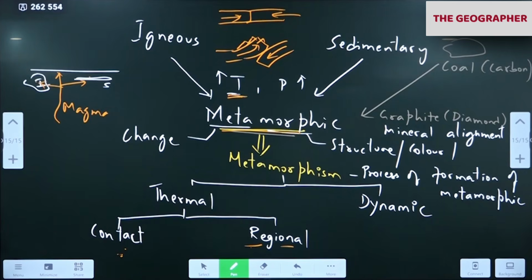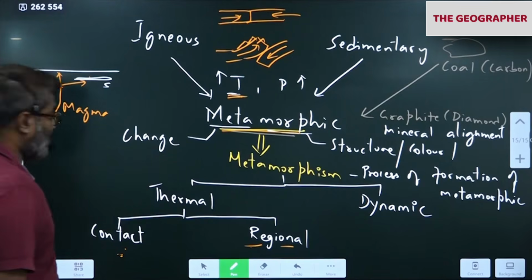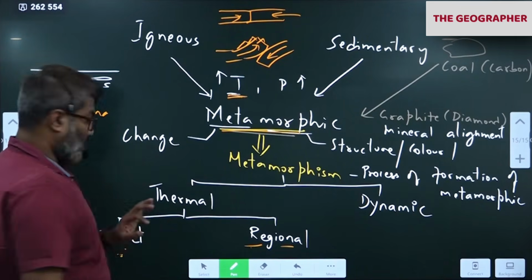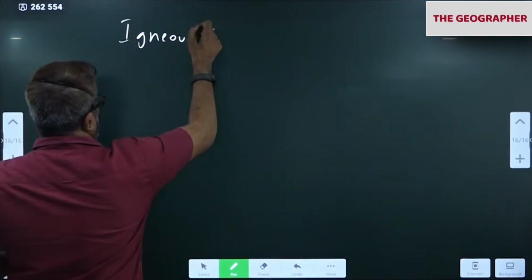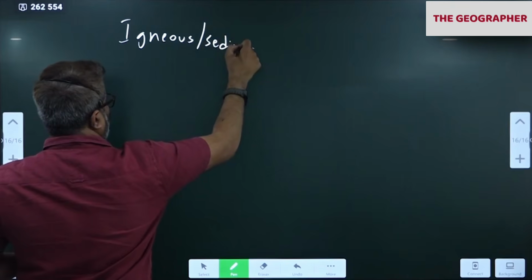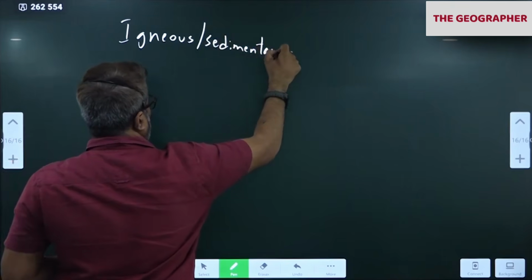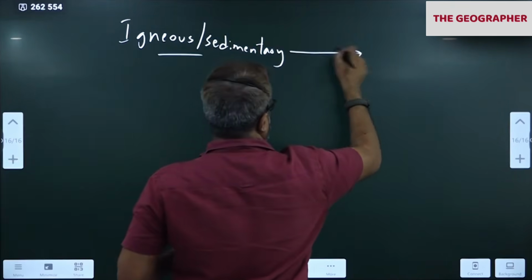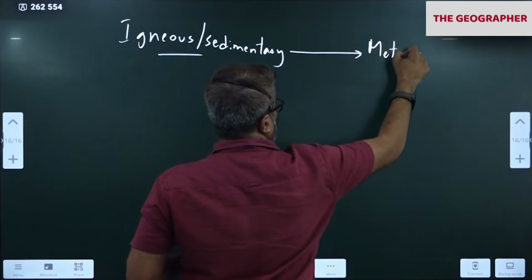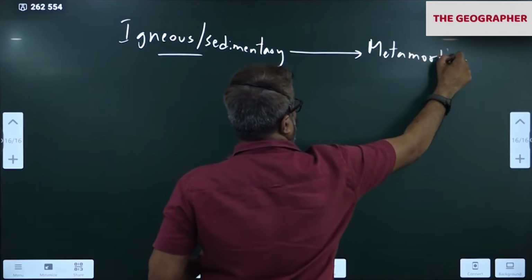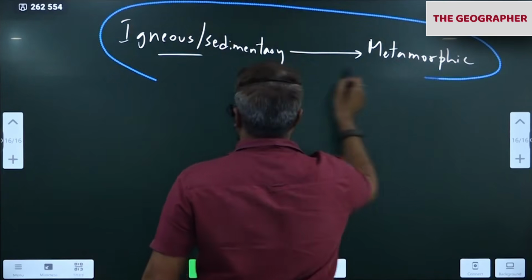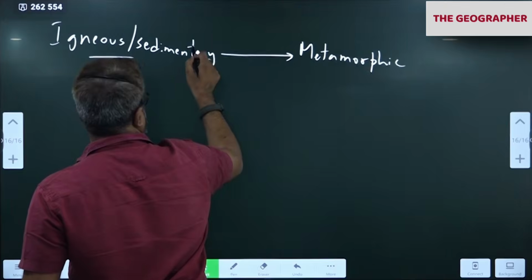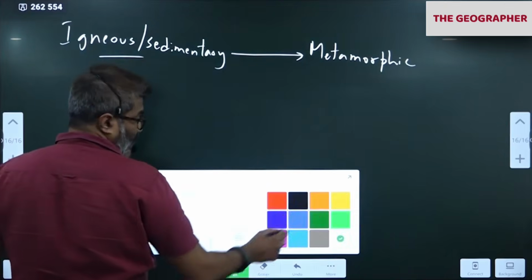So three types of rock. We'll see the examples now of this metamorphic rock. I'll go to the next page. Igneous this side, sedimentary. These two will become metamorphic. See here now.